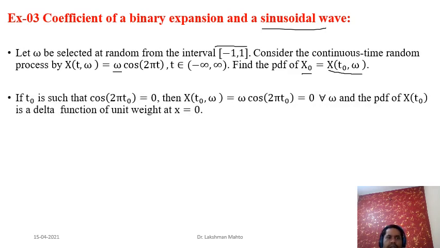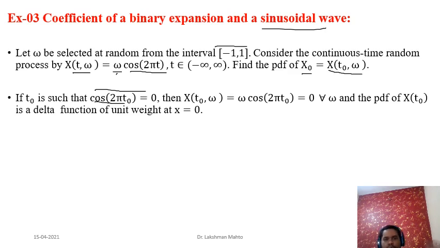So we are taking various scenarios here. If t naught is such that 2 pi t naught equals 0, suppose it is 0, then what happens? We know that the random process is the product of this amplitude and this signal, so if you multiply these two, and we know that cos of 2 pi t naught equal to 0 has infinitely many solutions.